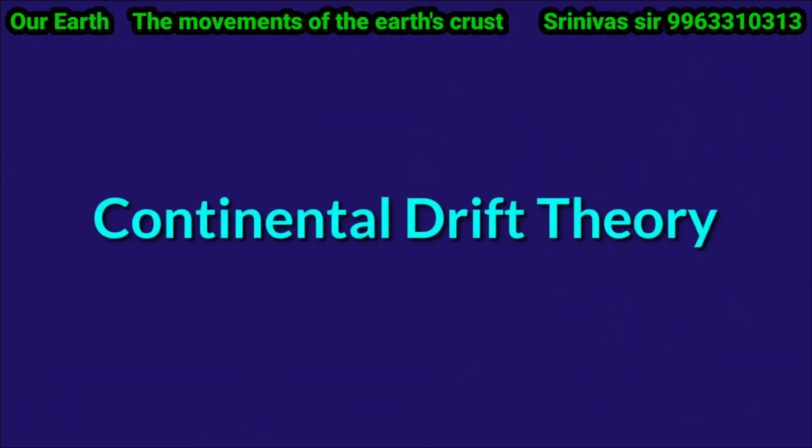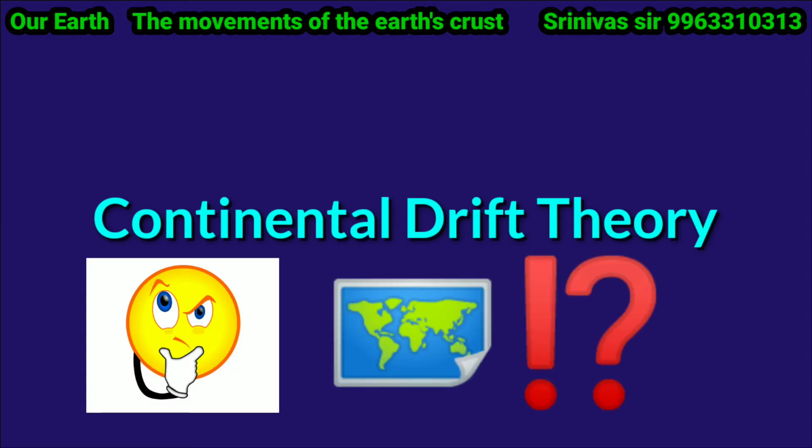All these details are explained by a theory called continental drift theory. So, the continental drift theory explains how the continents and oceans are arranged on this Earth's surface. Who proposed this continental drift theory? Who was that person?